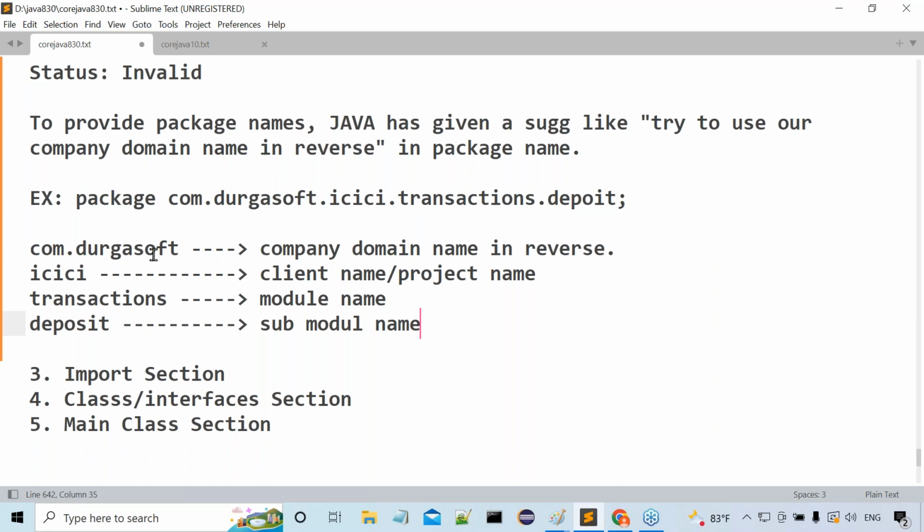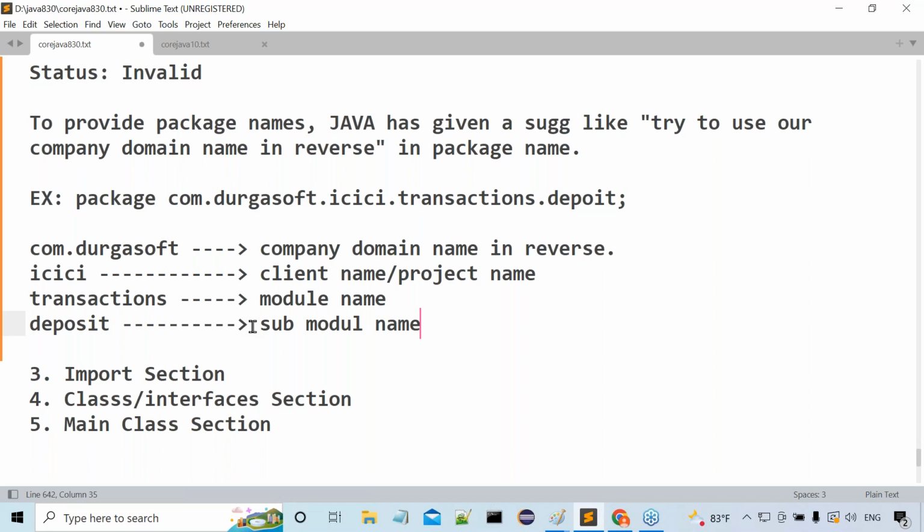So here the point is what? com.durgasoft is the company domain name in reverse. ICICI is the client name or project name. Transactions is the module name. Deposit is the submodule name. Clear? Totally, the package statement is completed. Totally, the package section is completed.